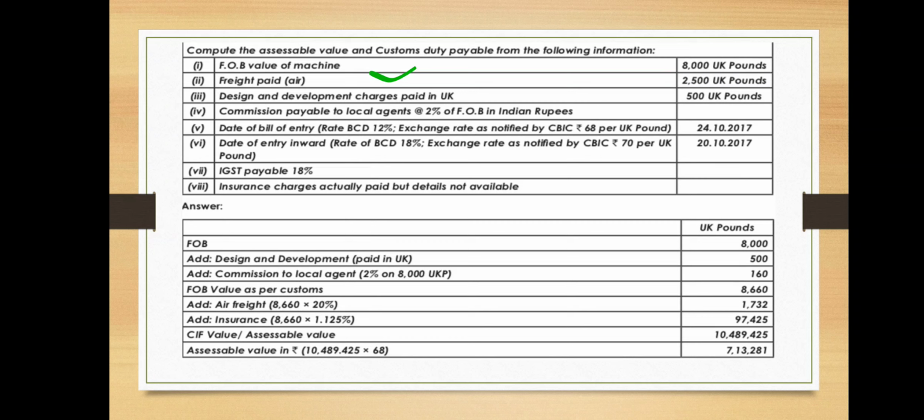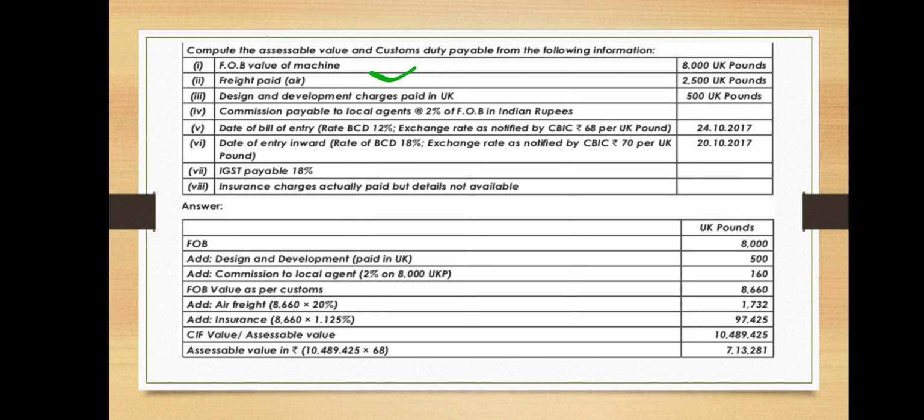And then freight, air freight is given. Freight paid by air, it means how much we need to take, we have seen already, isn't it? Freight by air, if it is given, it means we need to take the actual freight. If it is not given, then 20% on FOB will be considered for the calculation.